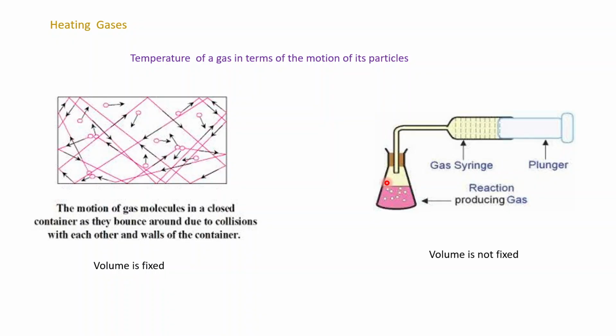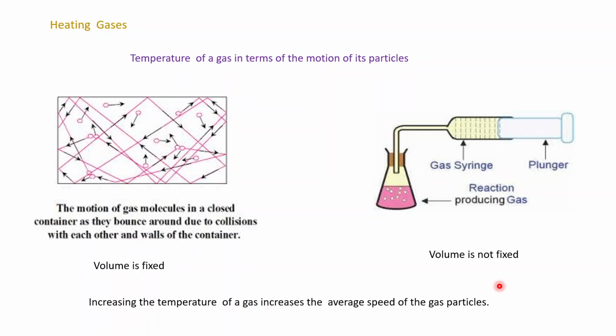So this was the topic we have covered today. Now, the point is this one: increasing the temperature of a gas increases the average speed of the gas particles. In the last two slides, we studied the effect of pressure and the effect of temperature on the gas particles. The effect of pressure we studied in the last slide will not affect the speed of the gas particles, but if we increase the temperature, it will affect the average speed of the gas particles. Okay, is it clear?